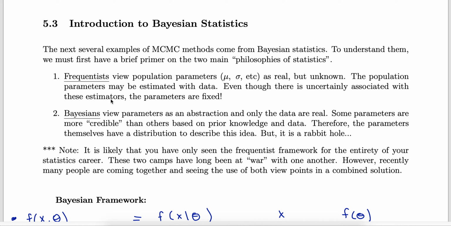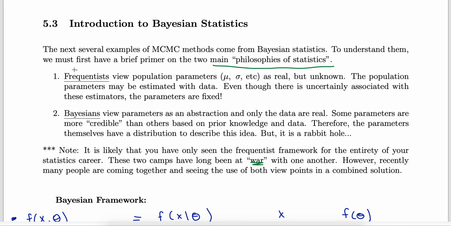So for this, we need to identify two major worldviews in statistics, or two main philosophies of statistics. I will jump down here and say these two camps have been at war with one another for a long time. More recently, Bayesian statistics has been able to actually be put into practice because of computational power. But they've been two competing viewpoints. However, recently, people are seeing the benefits of using both of these, especially since we have, again, more computational power. So what are these two viewpoints?